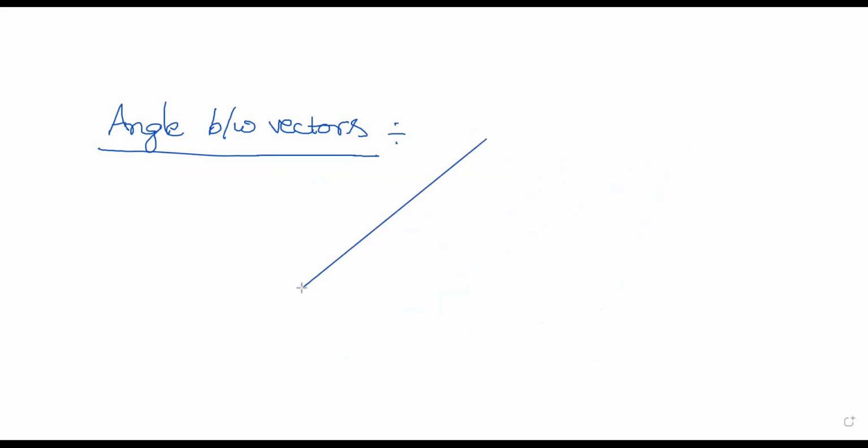And next one is angle between the vectors. So what is the angle between the vectors? Angle between the vectors is represented when the tails of the vectors are matching. So this is A bar like this, and this is B bar. When the tails of vectors are matching with each other, you can represent the angle between the vectors like this.